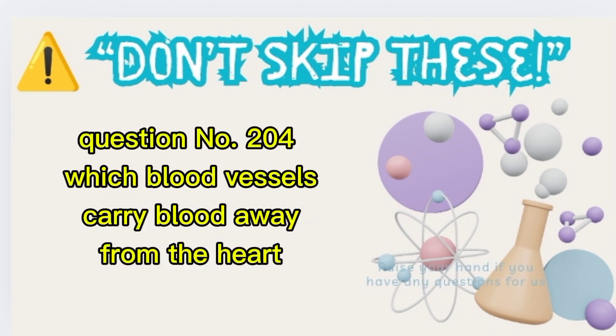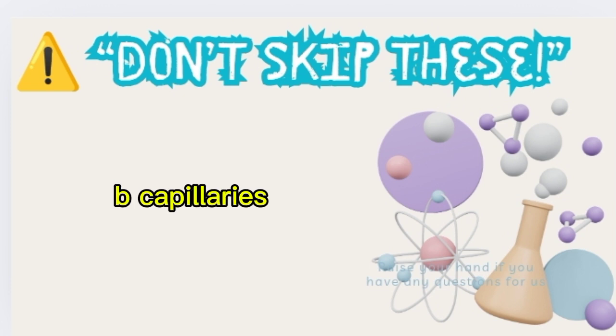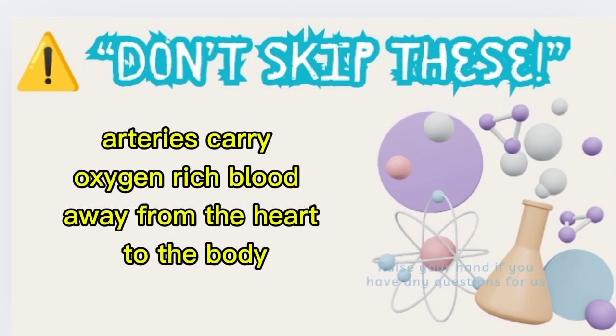Question number 204. Which blood vessels carry blood away from the heart? A. Veins, B. Capillaries, C. Arteries. Correct answer C. Arteries. Arteries carry oxygen-rich blood away from the heart to the body.